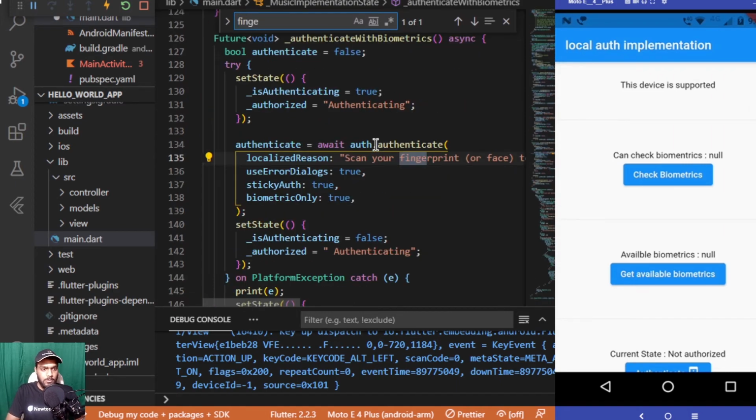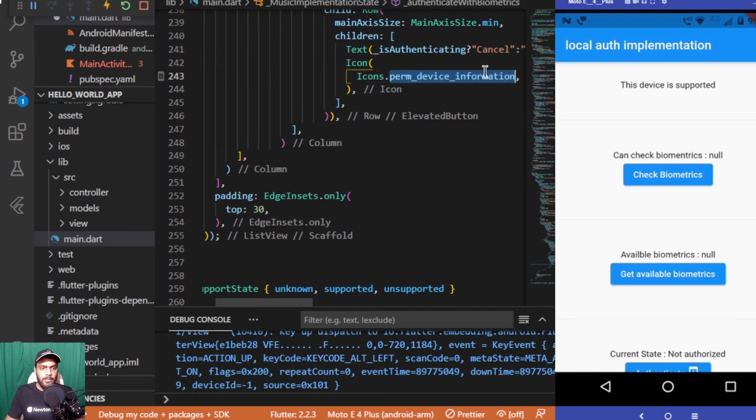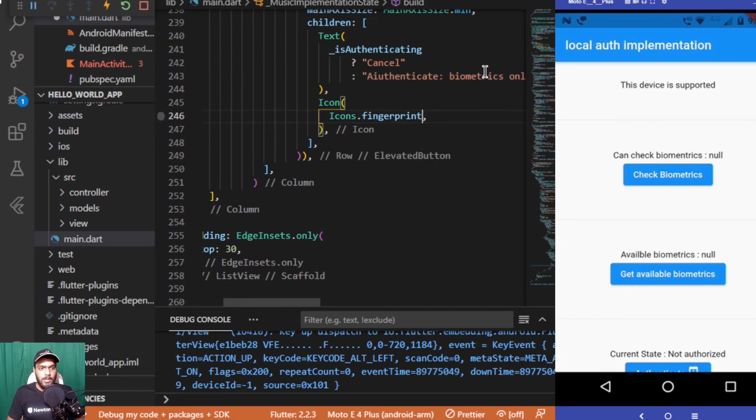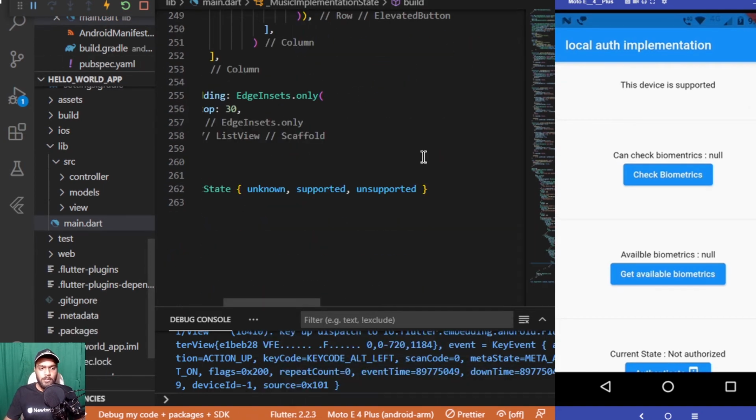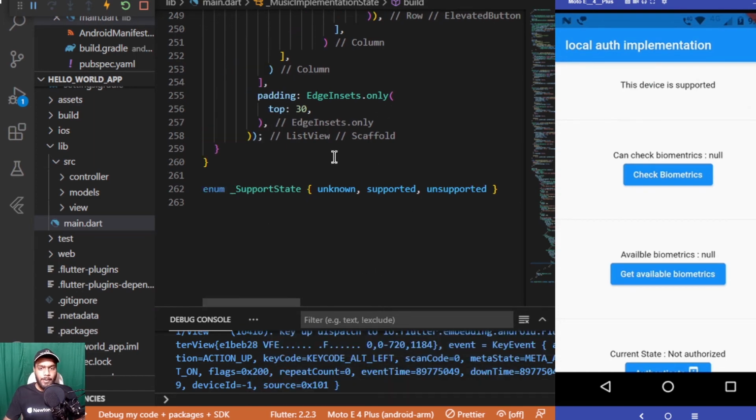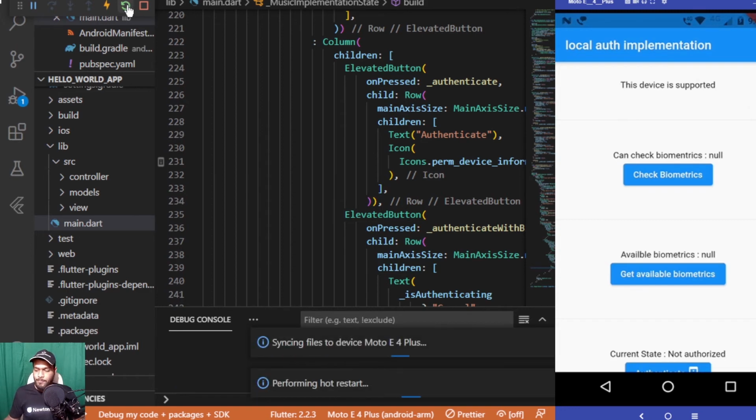I don't need to search over here, and rather replace this with fingerprint over here. Yeah, so there it goes as well. Closing this from here. Now I guess all the things have taken place and we have completed the UI part as well. Let me hot restart the app once and see the changes taking place inside the app.